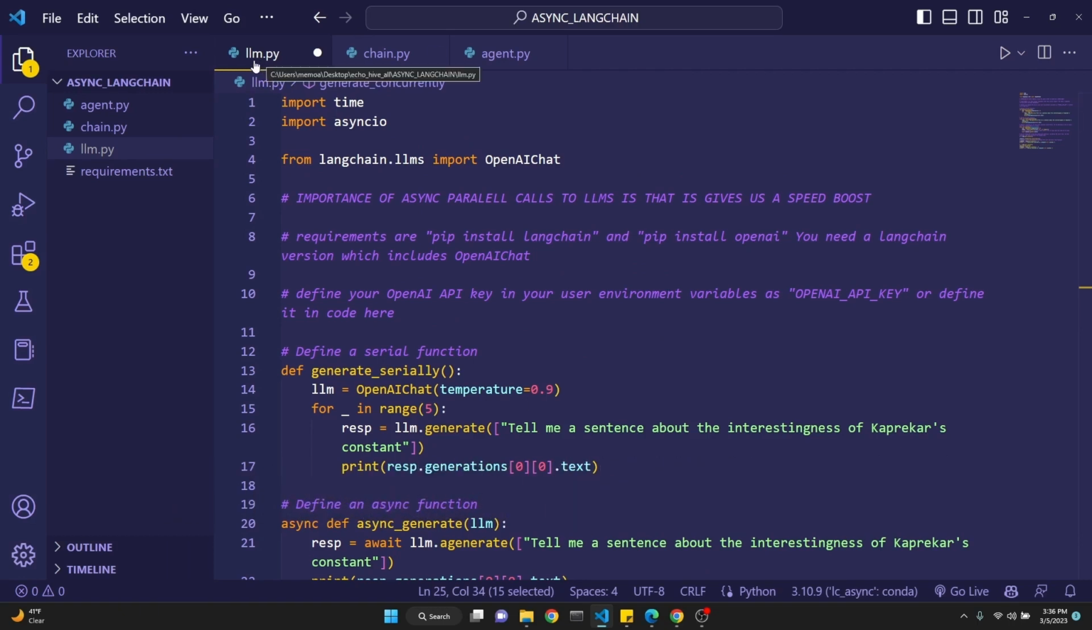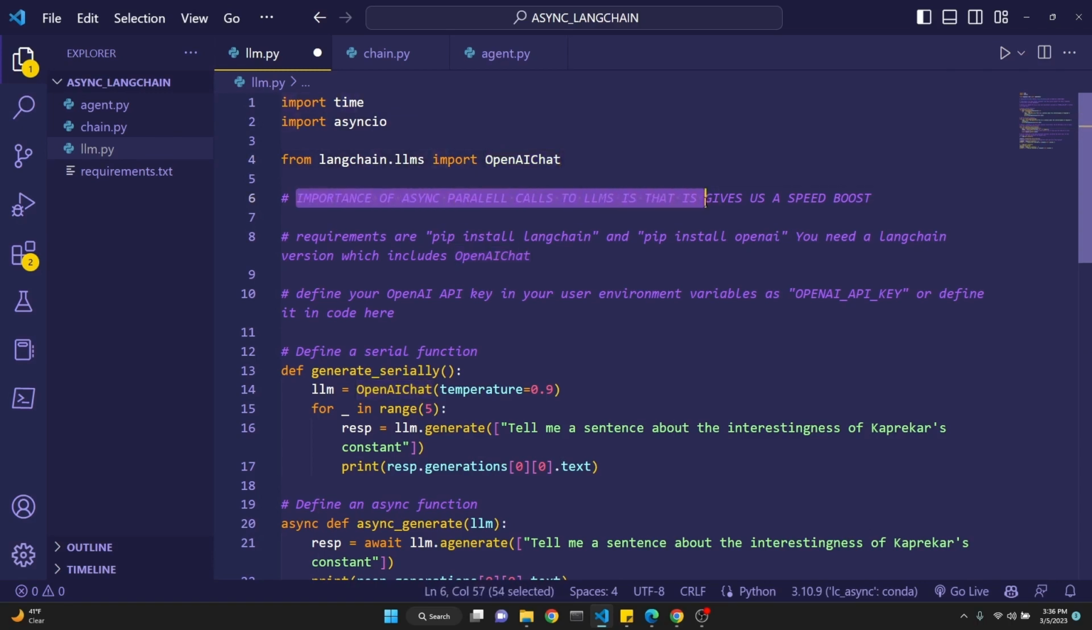So the first thing we want to do is a regular LLM call. We import time to keep track of time while our code is executing to see the performance difference using AsyncIO, which we're importing. Then from Langchain LLMs, we're importing OpenAI chat because we're going to be using the new GPT 3.5 Turbo ChatGPT API.